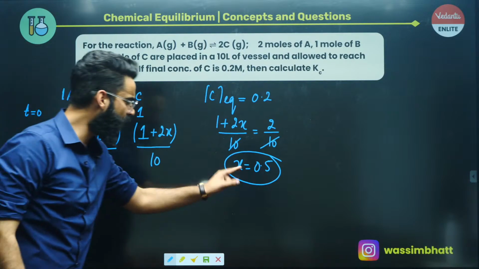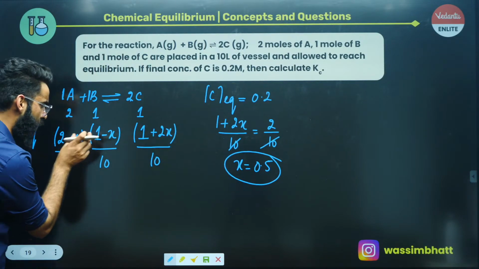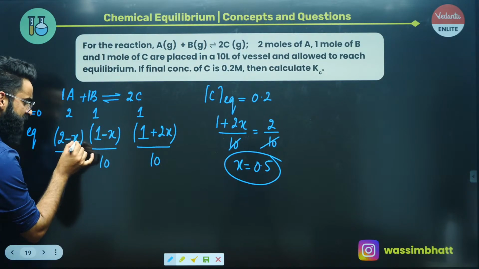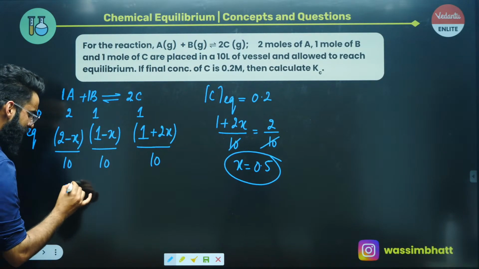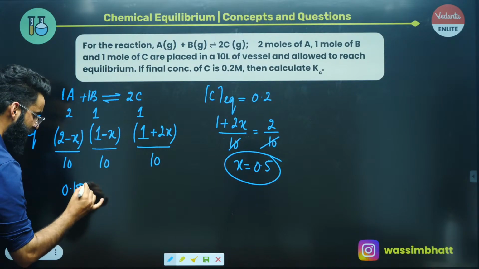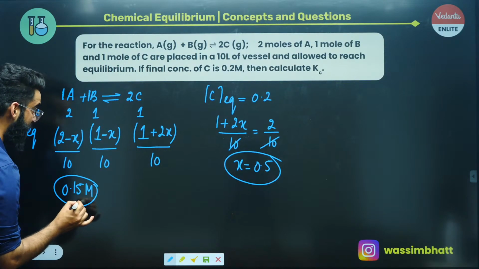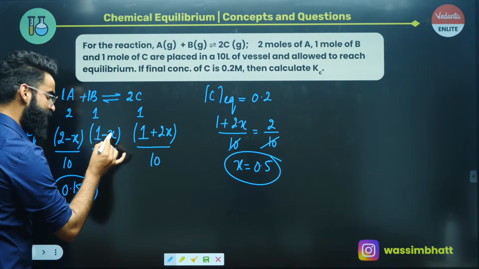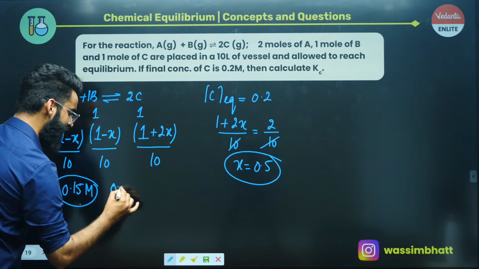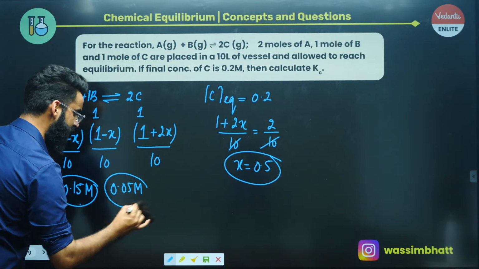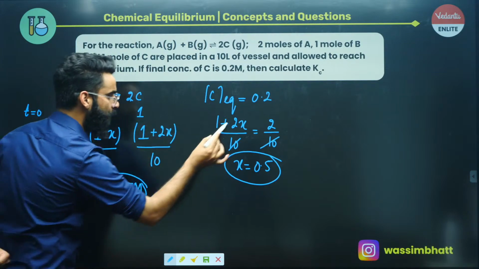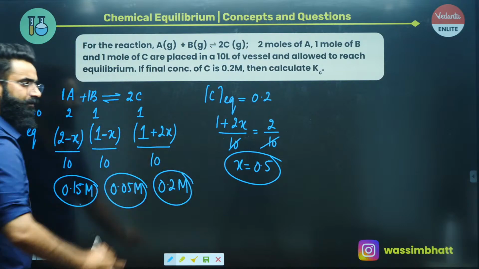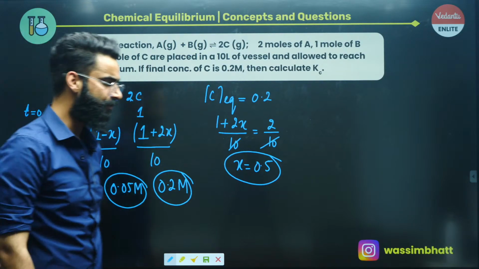Now if you got the value of x, put it into all these terms. So x is 0.5. 2 minus 0.5 comes out to be 1.5. 1.5 divided by 10 will be 0.15. So this is the concentration of A at equilibrium, right? Similarly, 1 minus x, 1 minus 0.5 means 0.5. 0.5 divided by 10 is 0.05. This is the concentration of B at equilibrium. And 1 plus 2x by 10, we already know, is equal to 0.2 molar. So you got the concentration of each reactant and product at equilibrium, right?